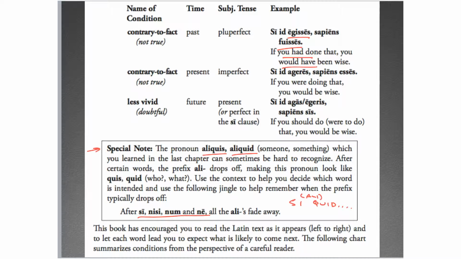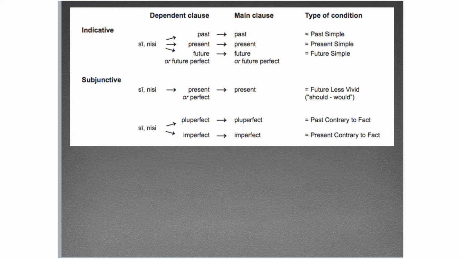It's a bit of an idiosyncrasy for Latin. Some people read that quis, quid, after the four words si, nisi, num, ne as a separate pronoun, a more intensive version of the pronoun. You can categorize it however you want. But this little pithy saying is a good way to remember it. This is one of those things just to watch out for.